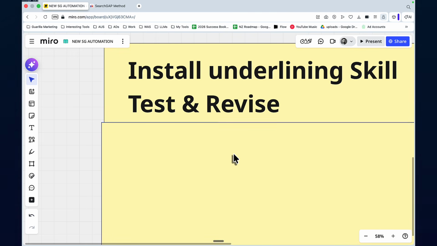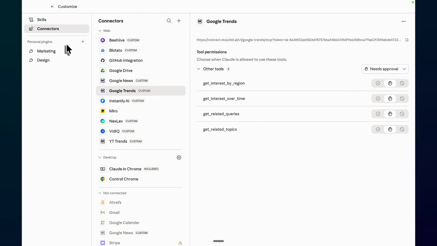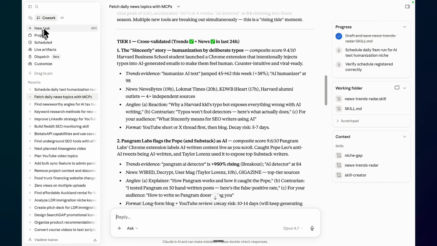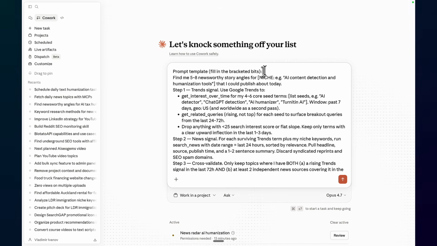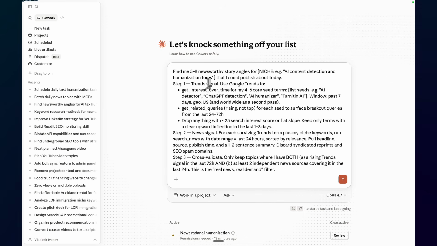For this, we need a prompt. So you go back to Claude, you start a new task, and you paste in this prompt here. And obviously, you need to change this to your niche. The prompt goes something like, find me 5 to 8 newsworthy story angles for, and this is your niche, mine is AI detection. Step 1, trend signal, use Google Trends. Get interest over time for my 4 to 6 core seed terms.